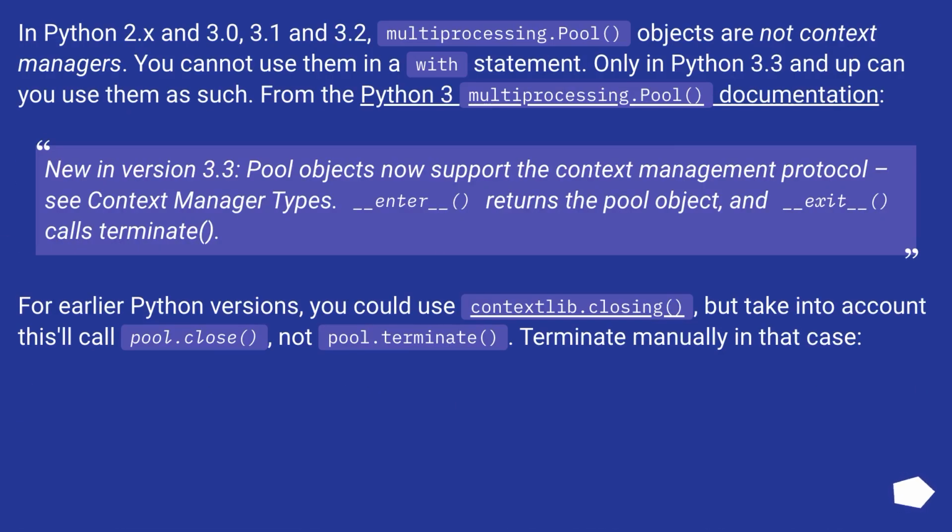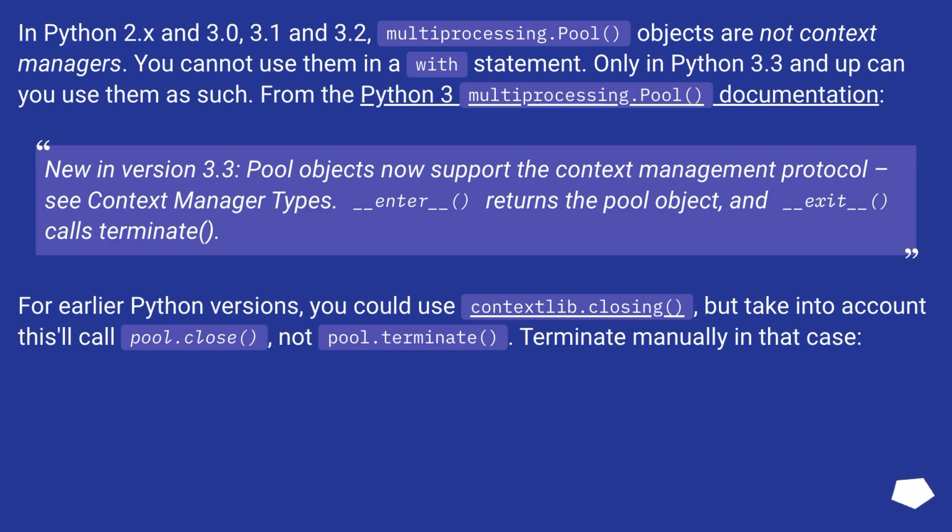In Python 2.x and 3.0, 3.1 and 3.2, multiprocessing.Pool objects are not context managers. You cannot use them in a with statement. Only in Python 3.3 and up can you use them as such.